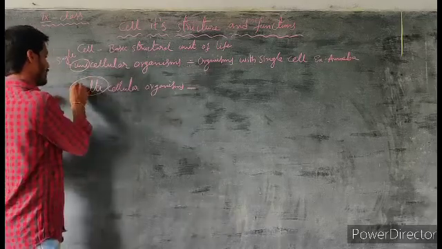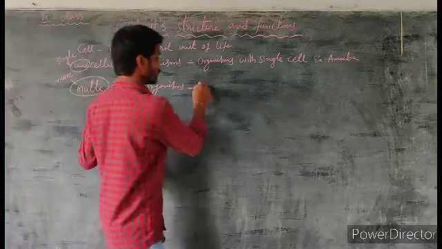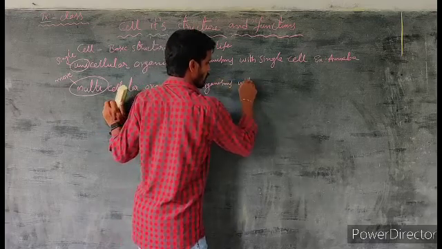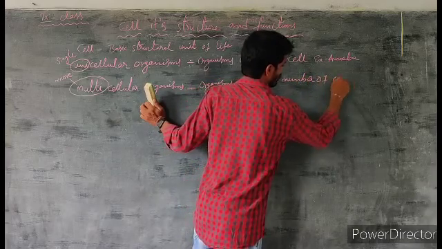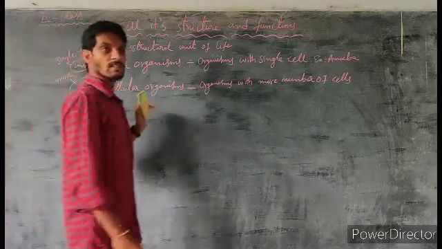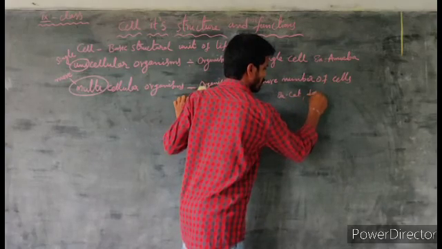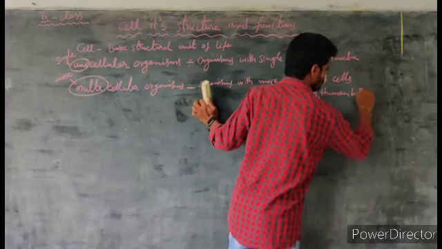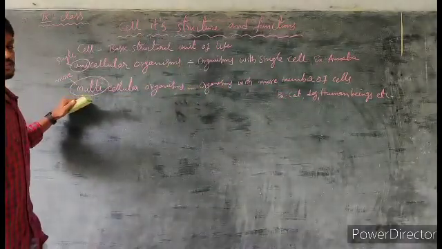Then the second one, multicellular organisms. Already we know what is meant by multi. Multi means more. Organisms with more number of cells are called multicellular organisms. Example: cat, dog, human beings, etc. are multicellular organisms.